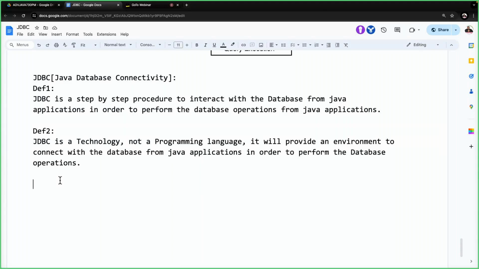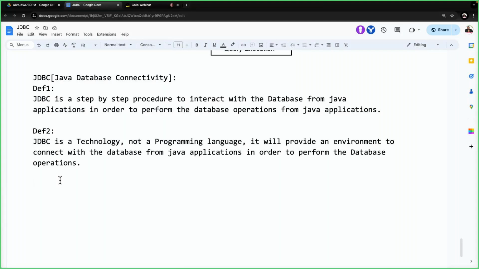ASP.NET doesn't have its own syntaxes. It follows the same syntaxes of C#. So ASP.NET is a technology. In Java, except core Java, everything is a technology. JDBC is a technology, servlets is a technology, JSP is a technology, EJB is a technology. Everything except core Java is a technology.